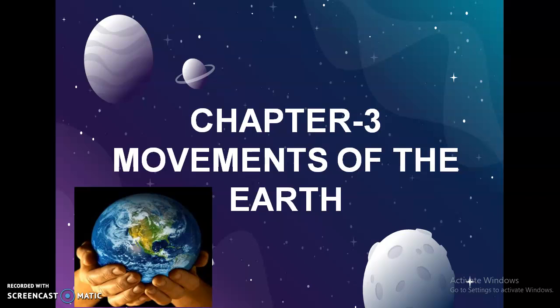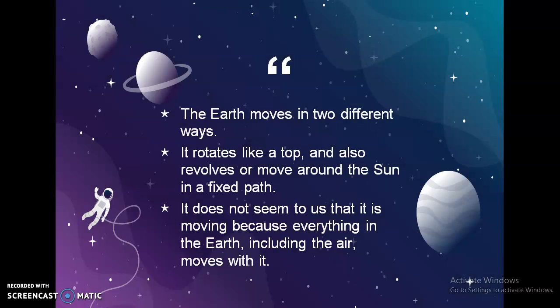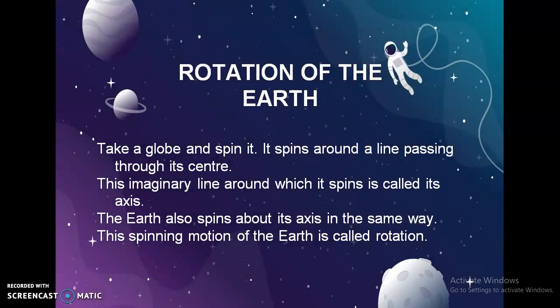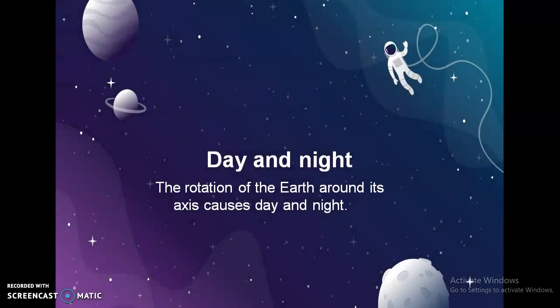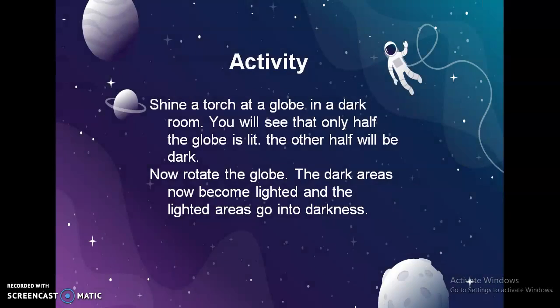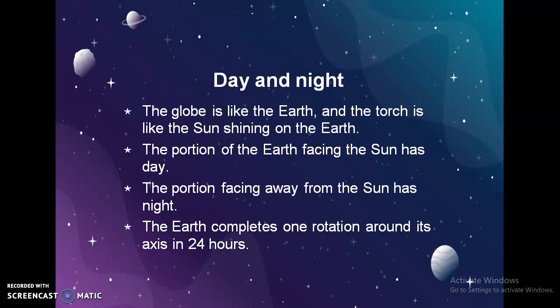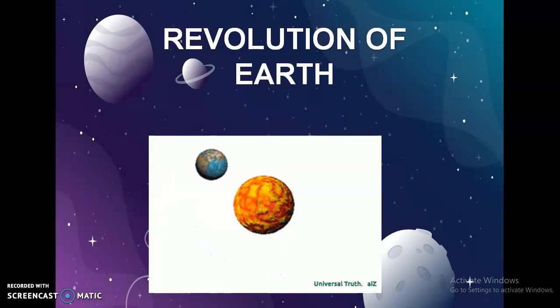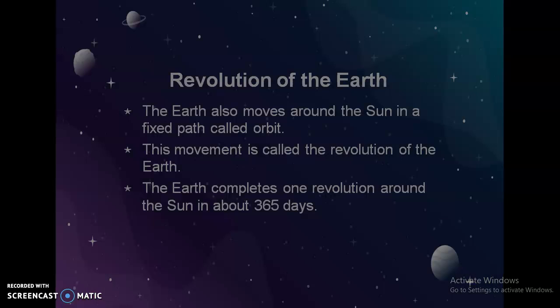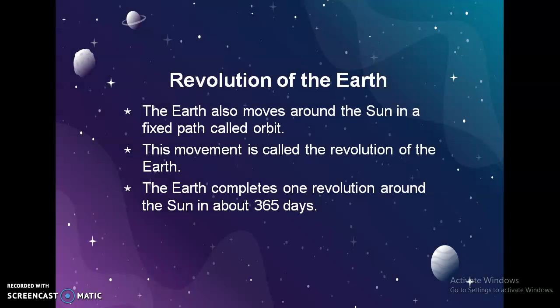So now we are going to start with the revolution of the earth. Now, what is the revolution of the earth? See, the earth also moves around the sun in a fixed path called orbit.